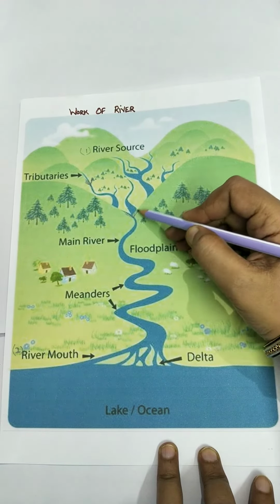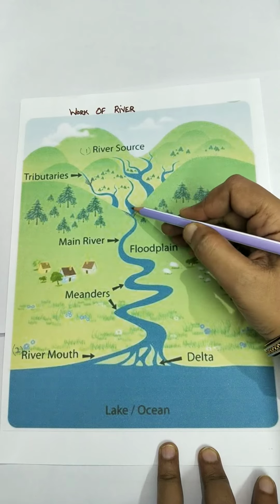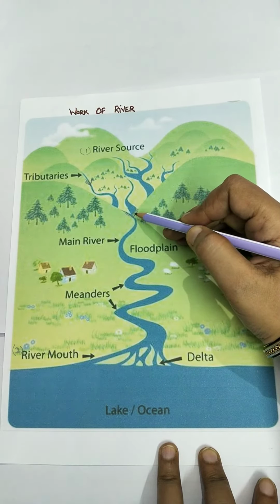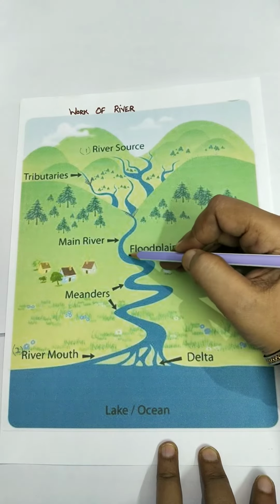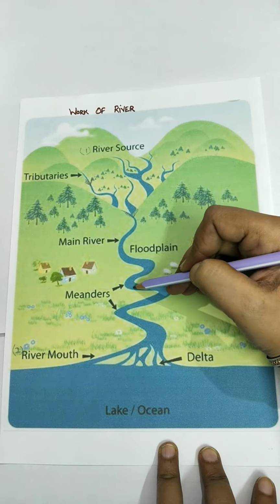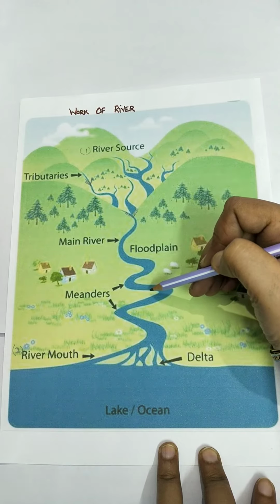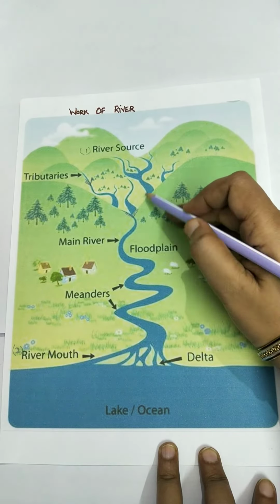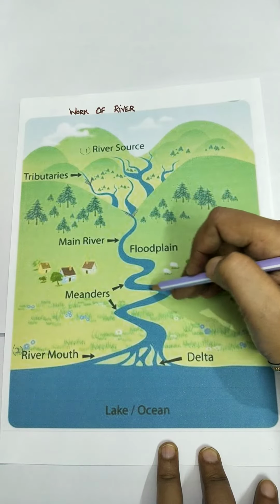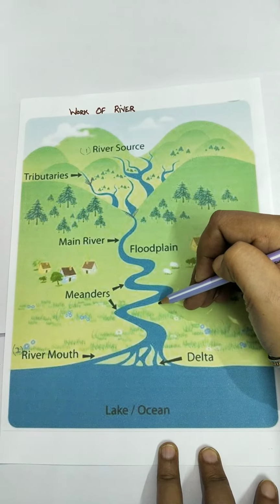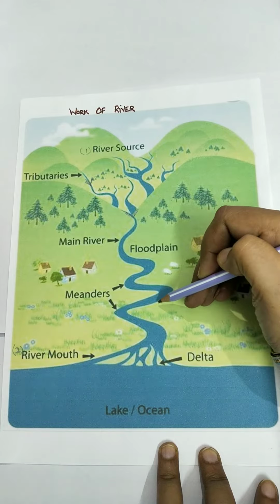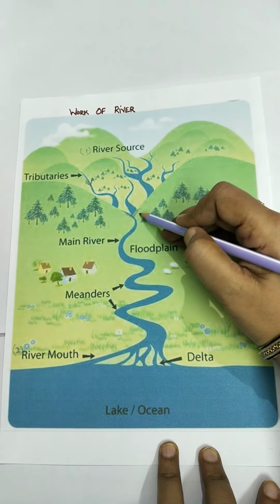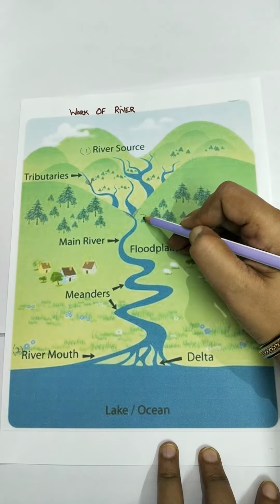Since the speed of the river is very high, it does more erosion in the hilly, mountainous areas. When it enters the plains, it does more deposition. In the mountains, it takes away more material and deposits it in the plain areas, because the speed of the river reduces in the plains. So these valleys are called V-shaped valleys.